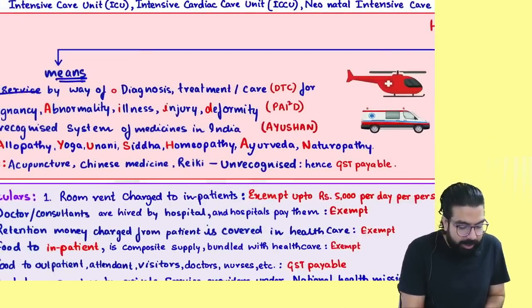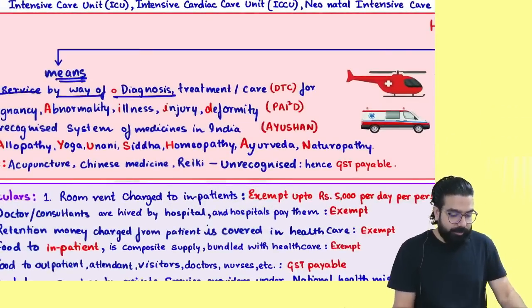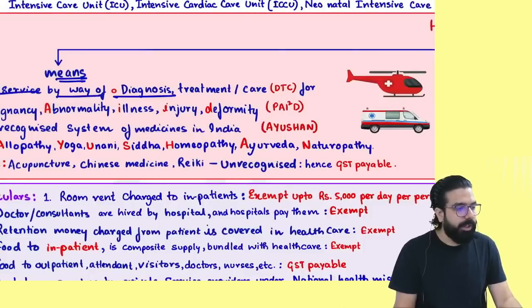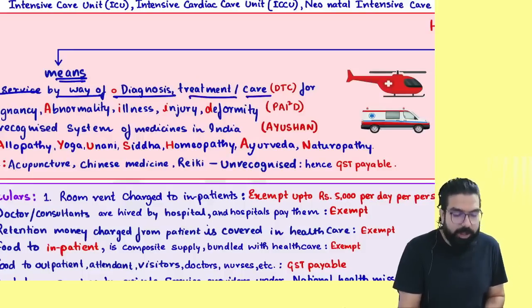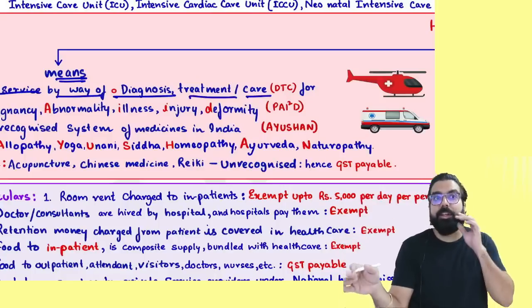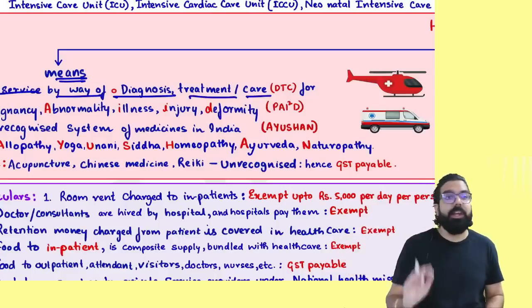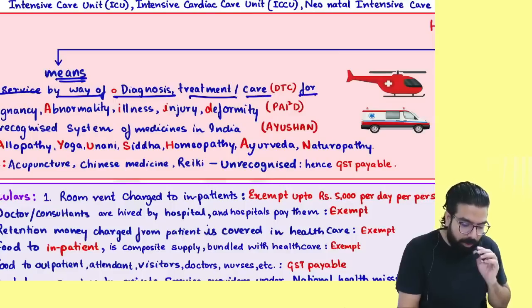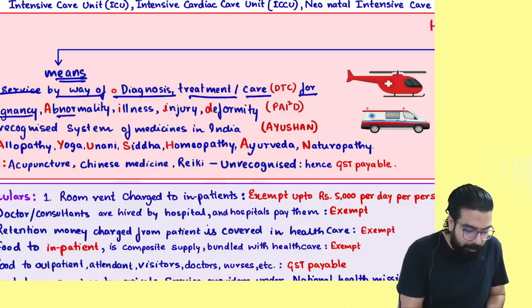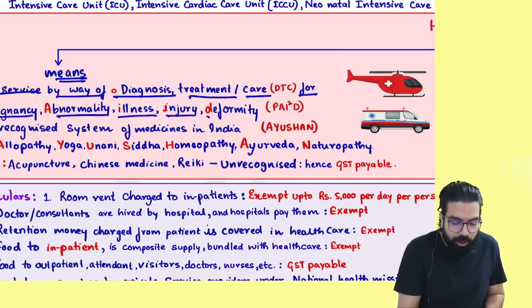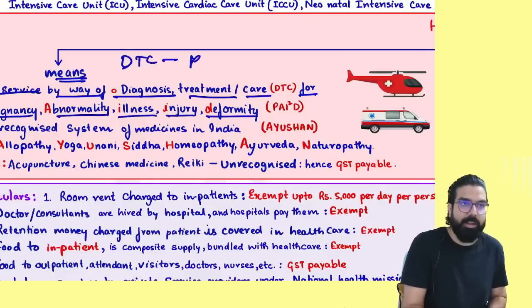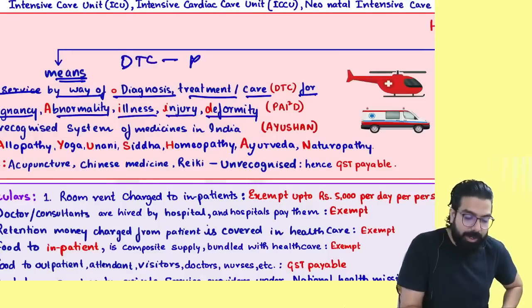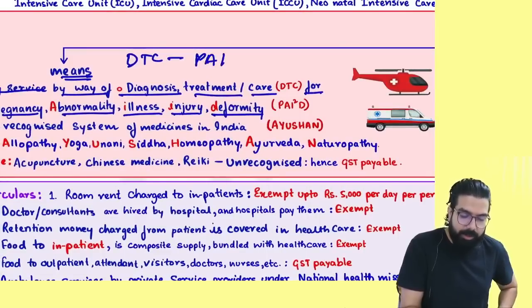Healthcare means any services by way of diagnosis, treatment or care. First they will diagnose, then they will treat, then they will take care of you. All three are covered in healthcare. For what? For pregnancy, abnormality, illness, injury or deformity. Always remember, diagnosis, treatment and care for pregnancy, abnormality, illness, injury and deformity.